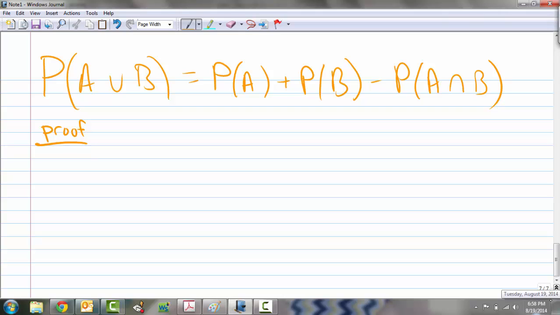So here we go. We want to prove that the probability of A union B is the probability of A plus the probability of B minus the probability of A intersect B. This is a well-known probability fact. And it's something that we used in the previous sections that we took notes on. I mentioned it. But I want to prove it now. Not just assume that it's true, but prove that it's true for all events A and B. And there's two things that can happen. Case 1 is that A intersect B is the empty set.